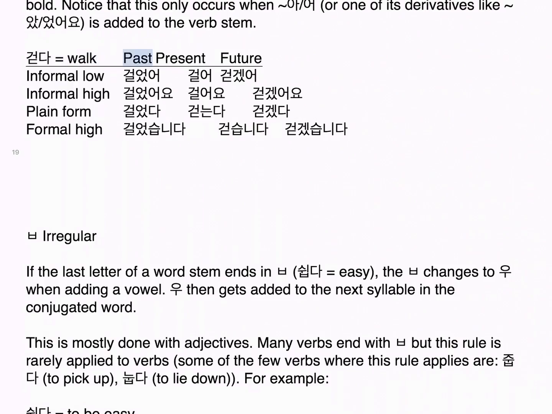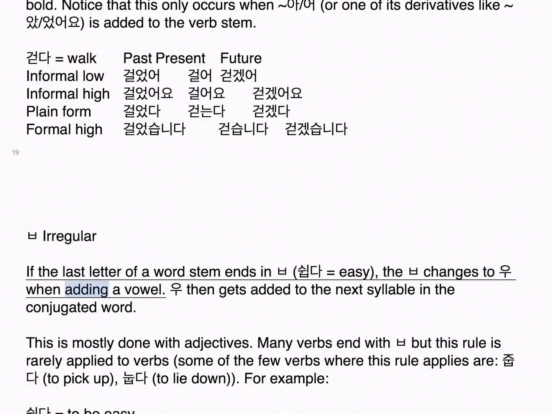걷다, walk. Past, present, future. Informal low: 걸었어, 걸어, 걷겠어. Informal high: 걸었어요, 걸어요, 걷겠어요. Plain form: 걸었다, 걷는다, 걷겠다. Formal high: 걸었습니다, 걷습니다, 걷겠습니다.